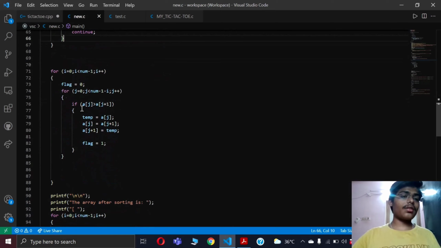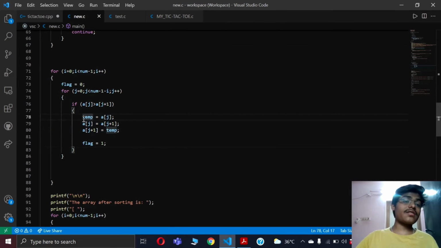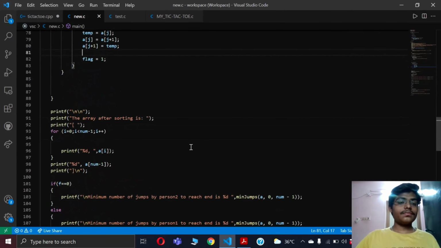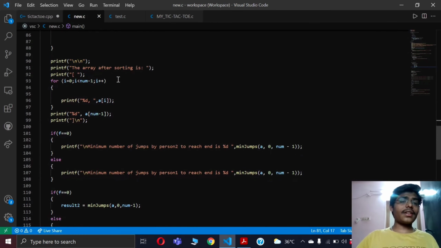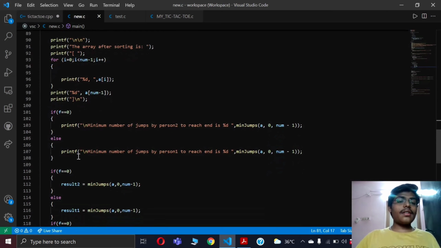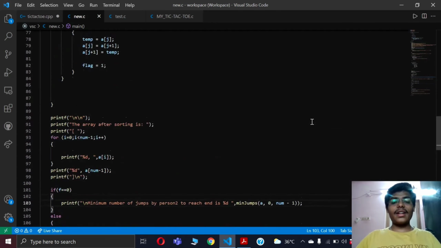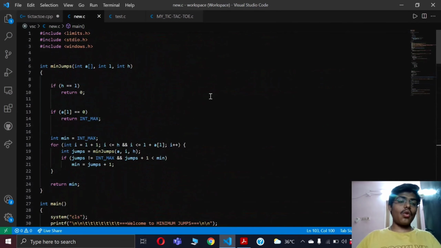After this, we can observe that this is the bubble sort code, and these three lines will swap the elements in the array to make it sorted. And now after this, these are the lines of code that will print the array. And here you can observe that in the printf statement it is included: min jumps a, 0, n minus 1. This function passes the arguments to the function defined in the initial code.